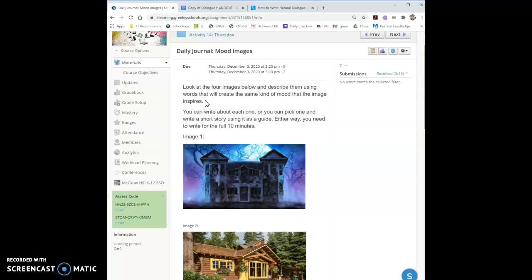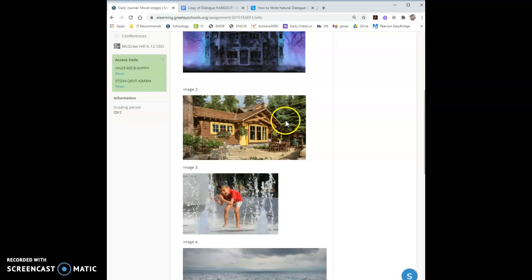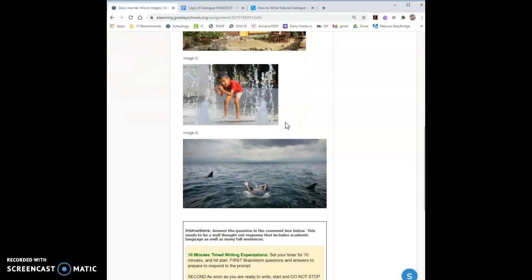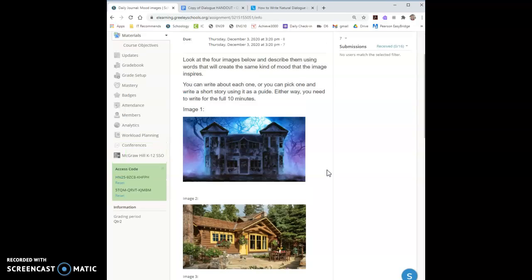Remember, we learned that mood is shown in your word choices, which is called diction, in setting, and all of these images create really good opportunities for you to describe the setting and the word choice to create your mood.